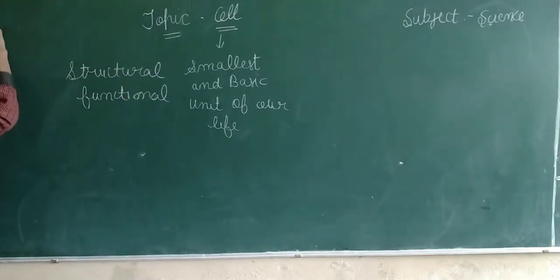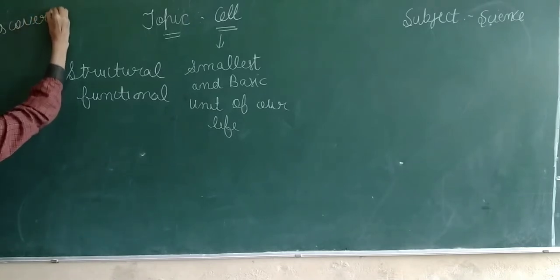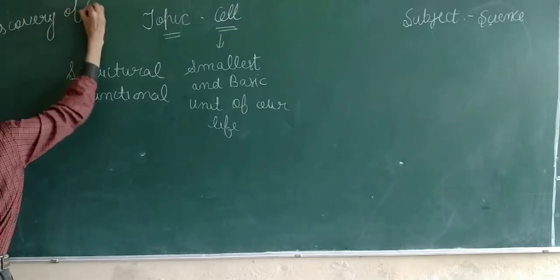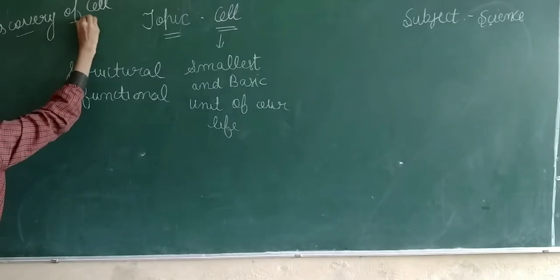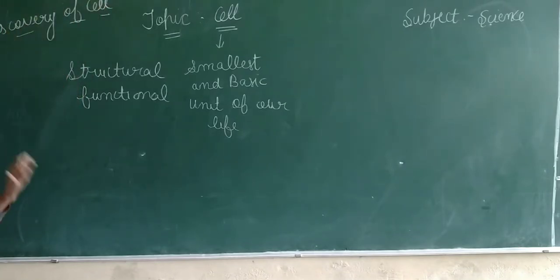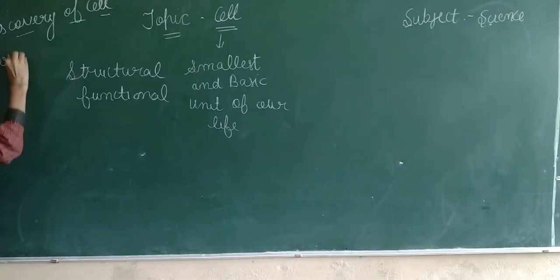Now about the discovery of cell. A scientist named Robert Hooke discovered the cell in 1665.